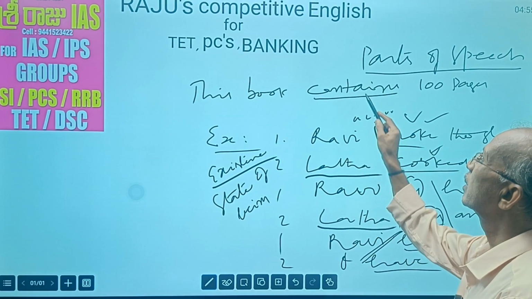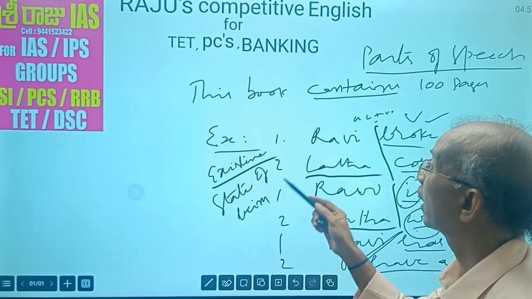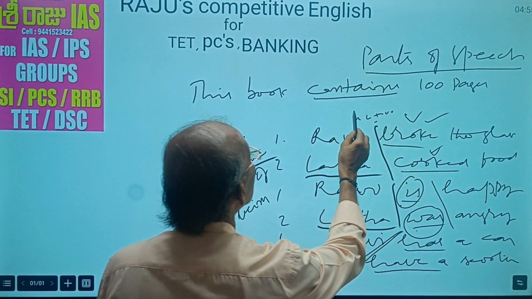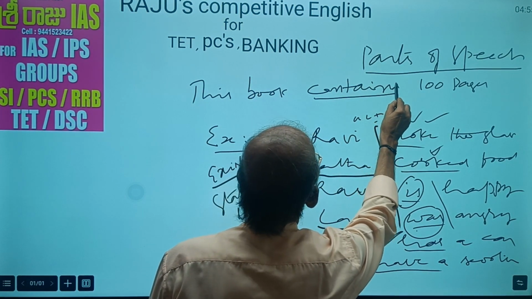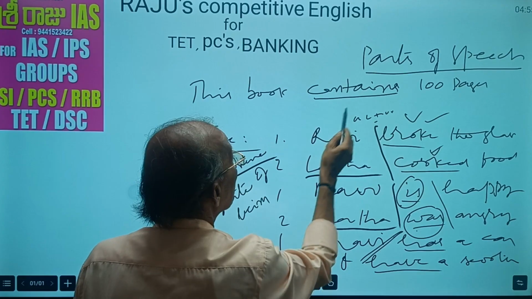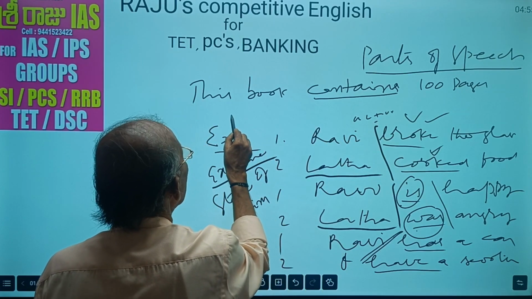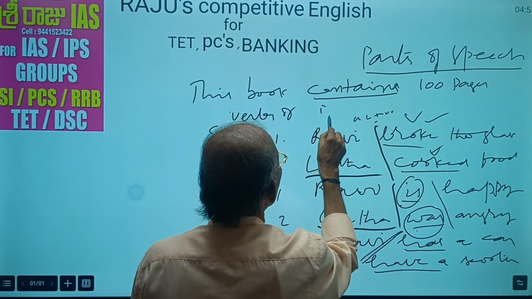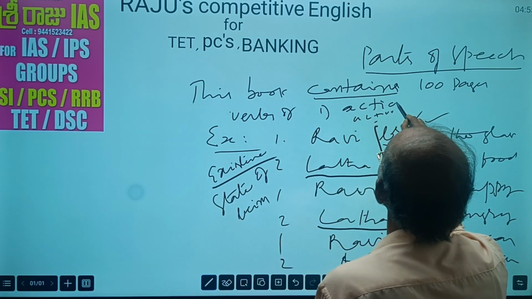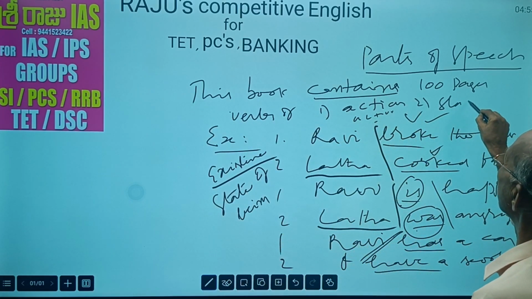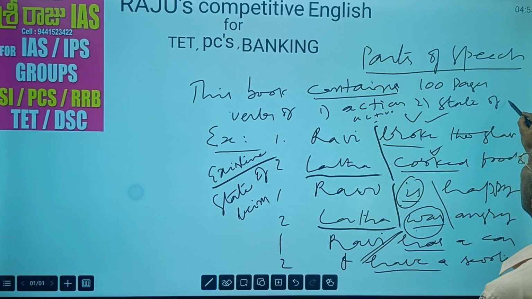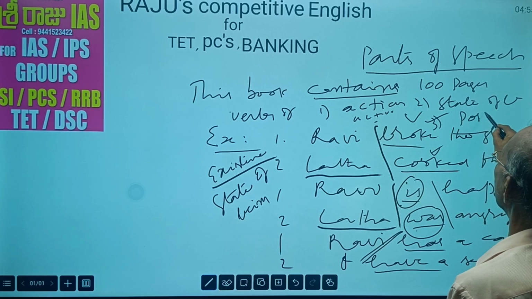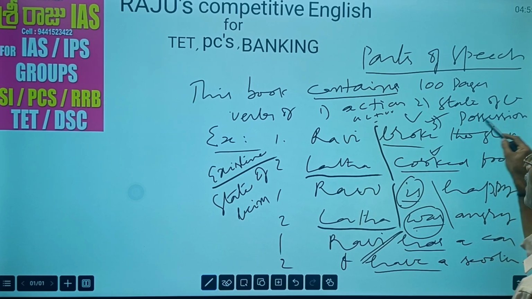In the examination also, underline. They ask a question. The underlined word, contains. The underlined word is verbs of action, verbs of state of being or existence, verbs of possession. Which is the answer now here?